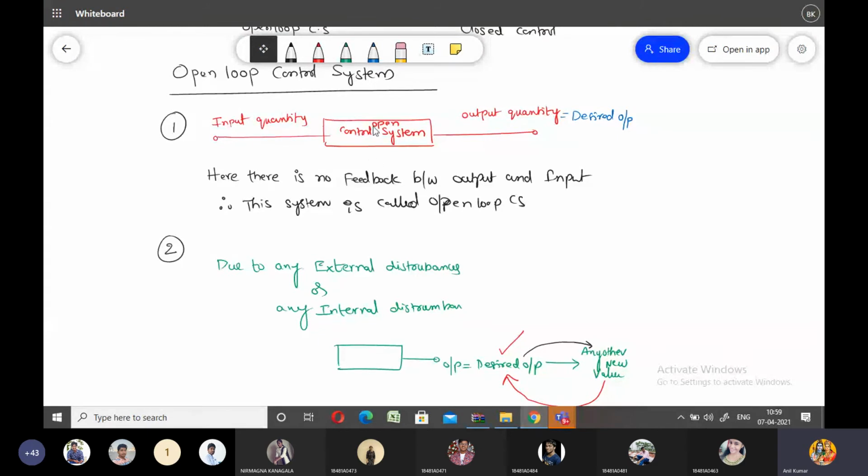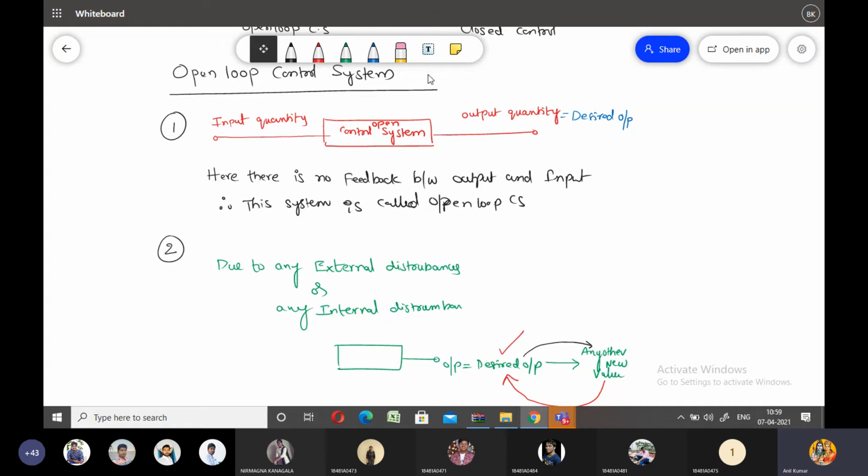The second point is, due to any external disturbances or any internal disturbances within the system, your output may change from the desired value to any other new value. I consider these changes in the output as the variations in the output.